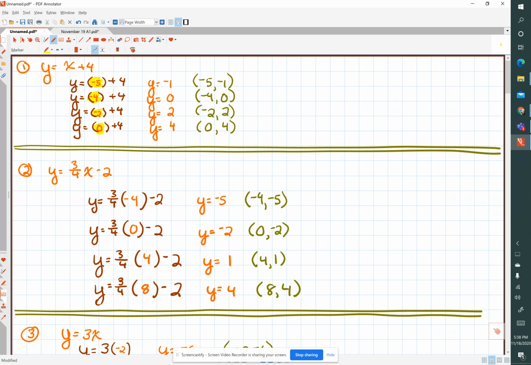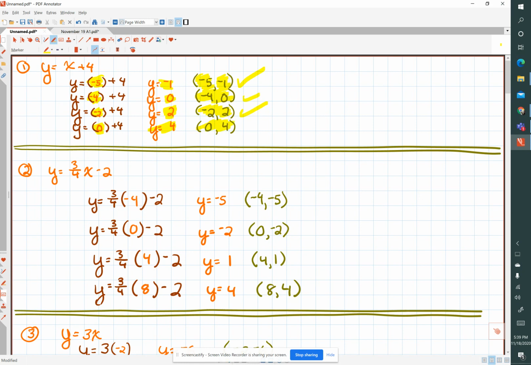So if we have x plus 4 and x is -5, then we evaluate -5 plus 4 is -1. So when x is -5, y is -1, and that's how we get our set of ordered pairs. When x is -4, y is 0, and that's a second set of ordered pairs. When x is -2, y is 2, there's our third set of ordered pairs. And when x is 0, y is 4. And this is our last set of ordered pairs.